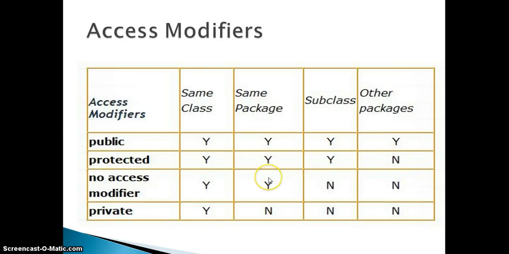When you declare a class or a method as private, it can be accessed only by the same class, but it cannot be accessed by same package classes, subclasses or other packages. This is a high level of security that can be offered to your class or method using the access modifier called private.